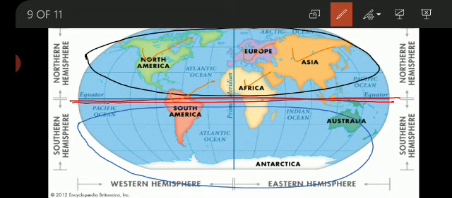Now let us see what lies in the southern hemisphere. Part of Africa, most part of South America, the entire part of Antarctica and Australia lie in the southern hemisphere.